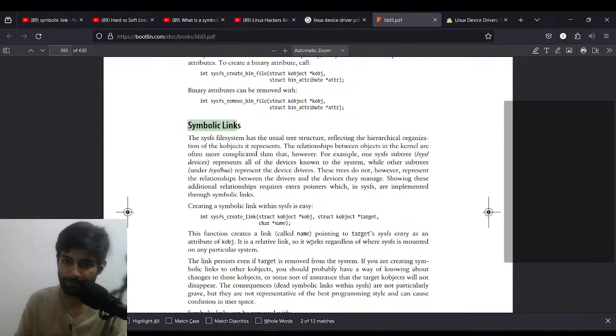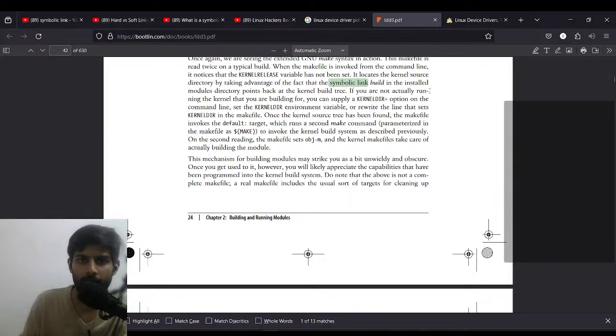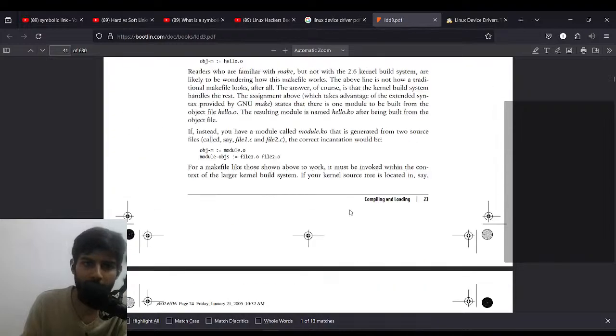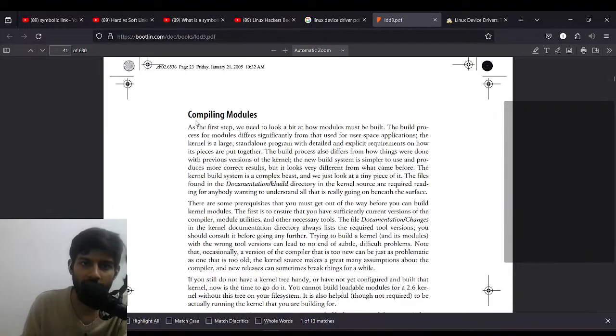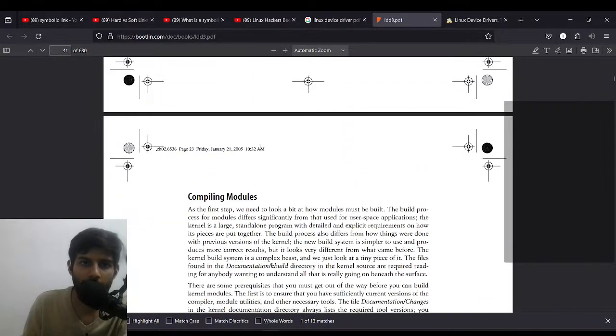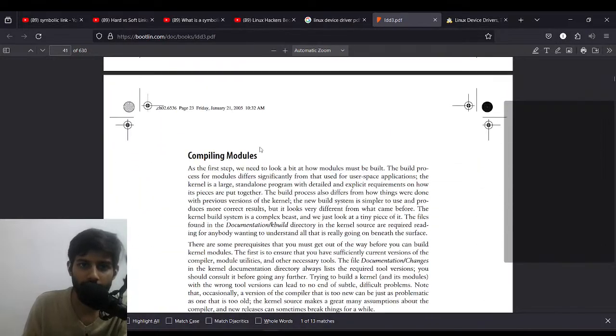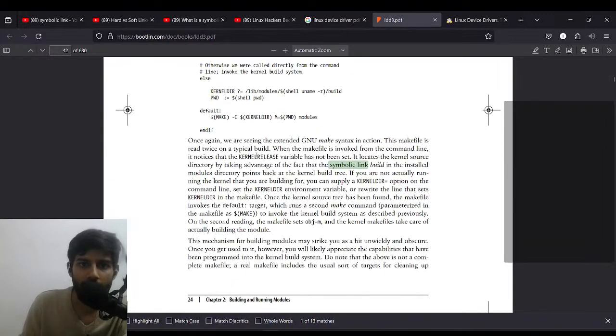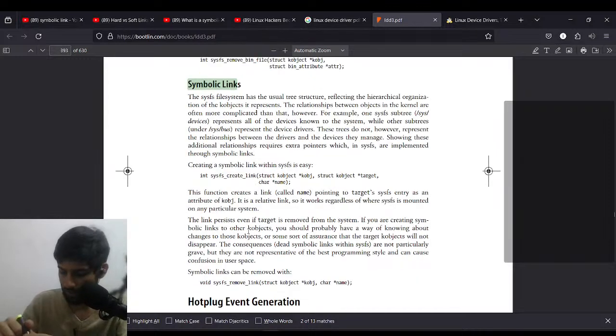Alright, let's study then. Symbolic links. Well, there's also one. The first one is here. The first mention of symbolic link is in compiling modules. Which chapter is it? Compiling and loading. Yes, once again we are seeing the extended GNU make syntax in action. Try to locate the kernel source directory, take advantage of the symbolic link build in the installed module directory that points back. Alright.